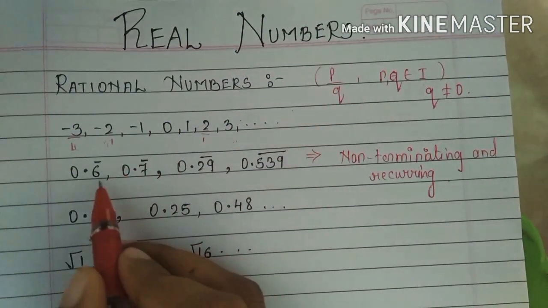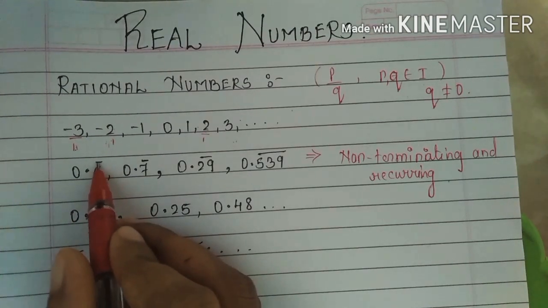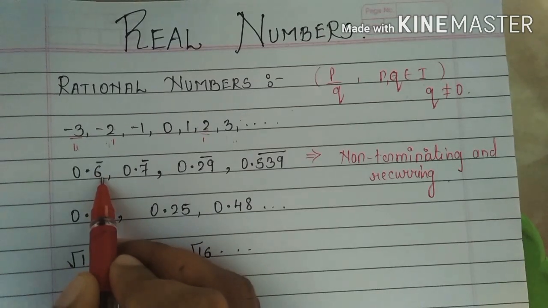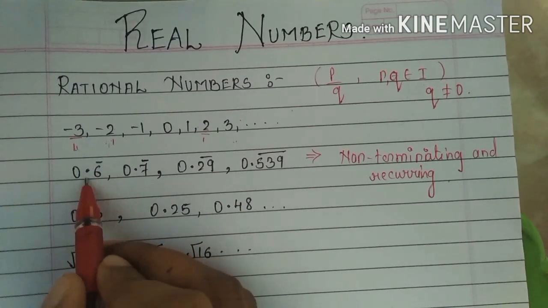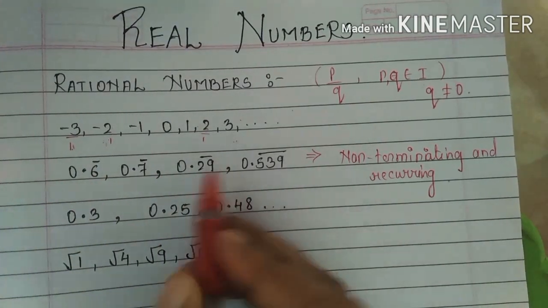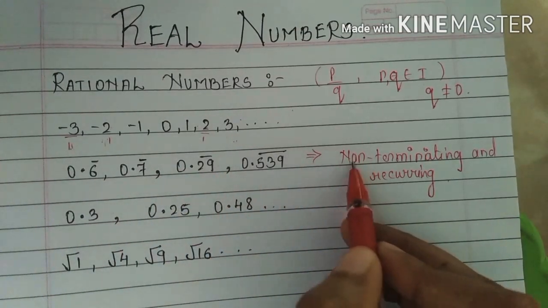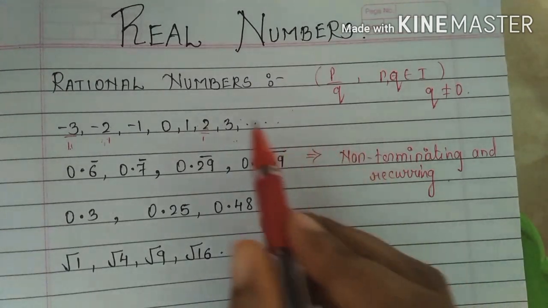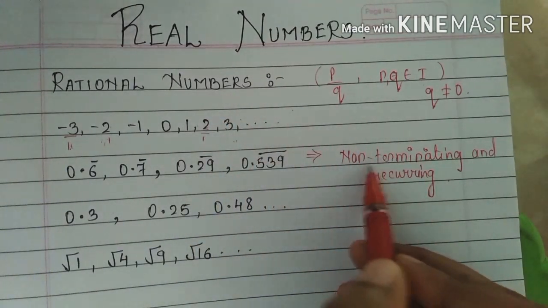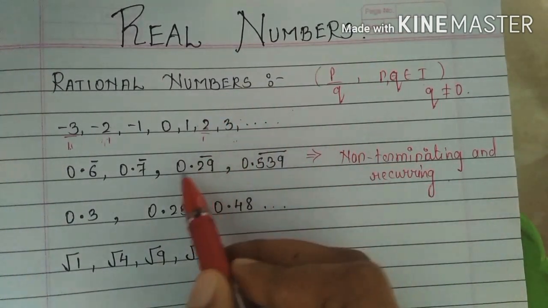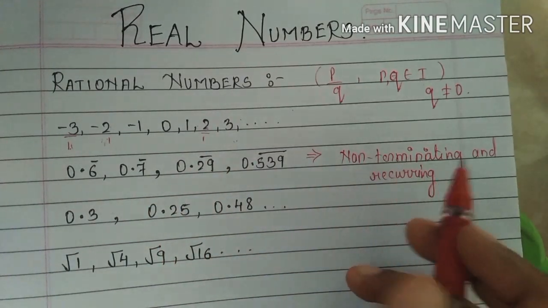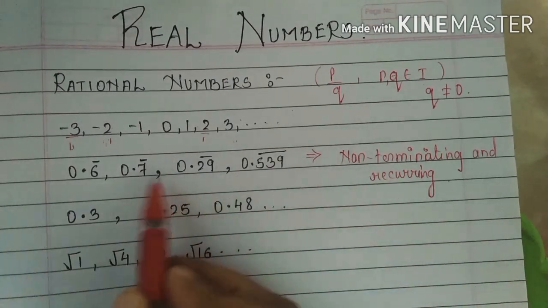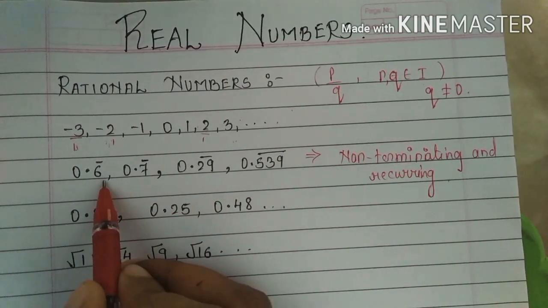Okay, so this 0.6 bar, I already explained to you what the sign indicates. The sign indicates that the 6 is going on repeating, 0.66666. So this type of number is called non-terminating and recurring rational. These all are the decimal form of rational numbers. They are non-terminating, which means continuing without end, and recurring means repeating. That means continuously the 6 is repeating over here.